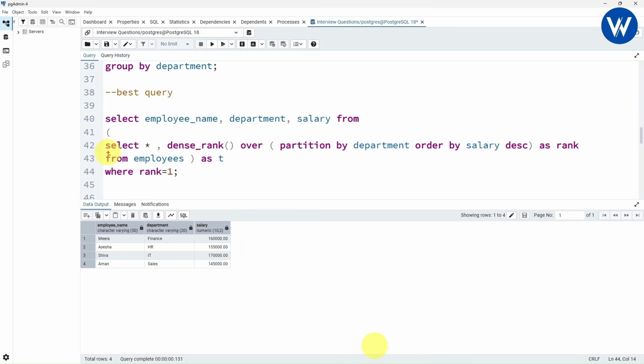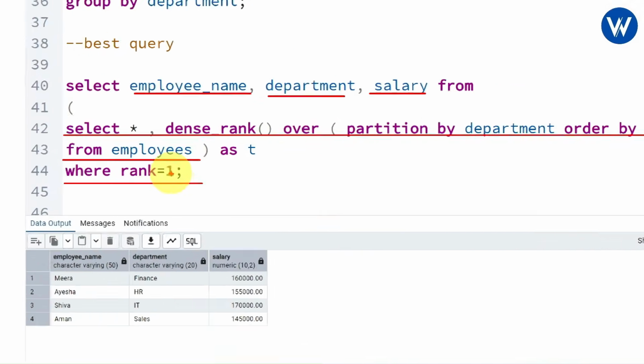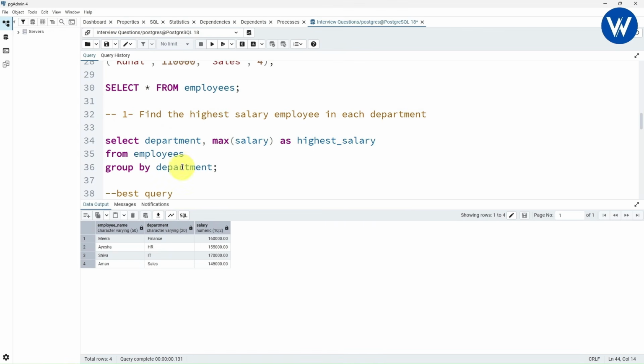So first you need to write one subquery, which is this one. And after writing the subquery, from this subquery we will be finding only the employee name column, department column and the salary column, and the condition will be rank equal to 1. So this is how you can find the first interview question.